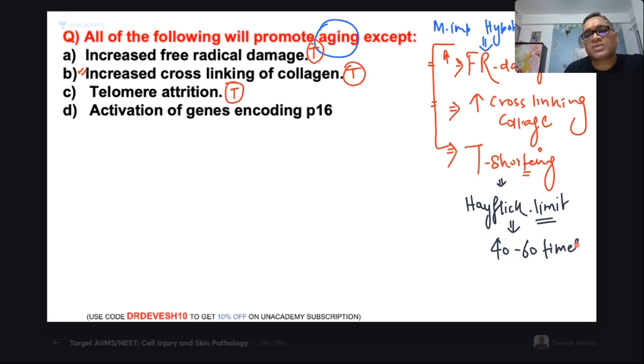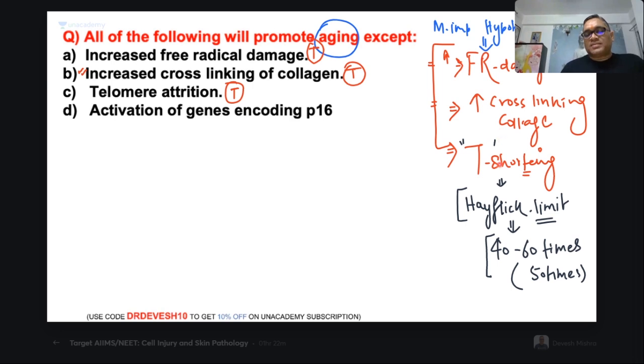Remember, 40 to 60 times, on an average it is 50 times. Please do not go with the 60 to 70 times which is given in my book. Now it has been changed. My book I have not updated. Now I am updating that also. Remember, this is the latest update of the Hayflick limit. The cell is not going to divide after 40 to 60 times, because all the telomeres will be used up, right?